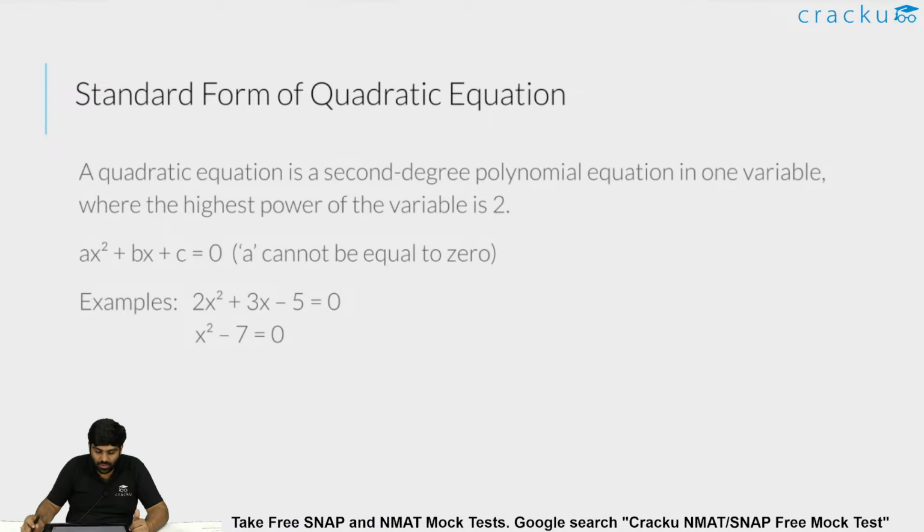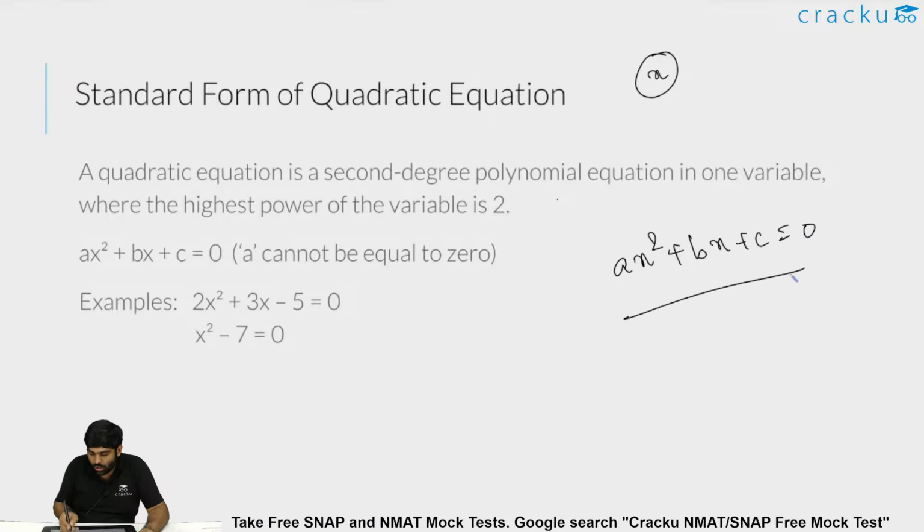So the linear equations part is done. Now let us dive into quadratic equations, where more questions usually appear. When it comes to quadratic equations, the standard form is that a quadratic equation is a second degree polynomial equation in one variable. That is, x is the variable over here. The standard form is ax square plus bx plus c equal to 0.